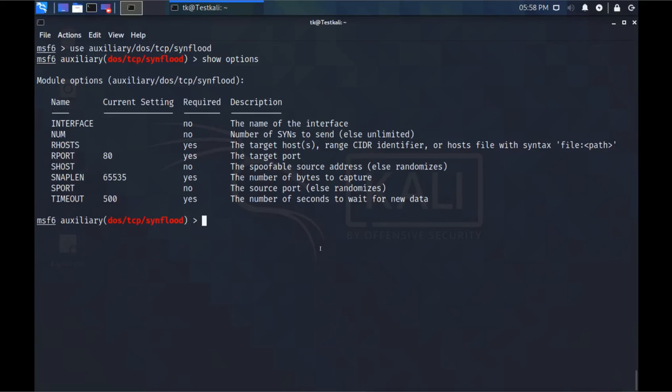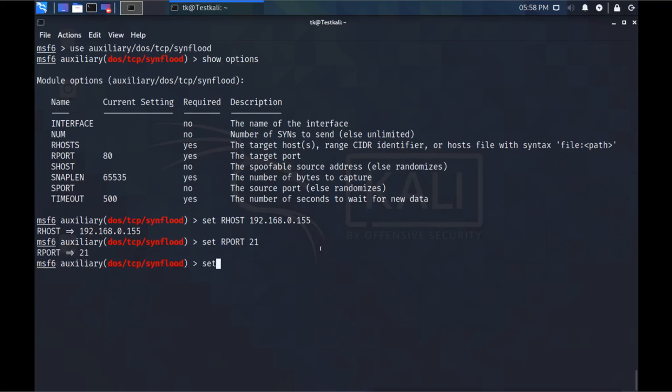So what I will do here is set these things first. I will set first our host, that means the host which we want to attack. I want to attack this machine. This is a Windows 10 machine. Then I will set the remote port, that means the port which I want to attack. I am going to attack port number 21.